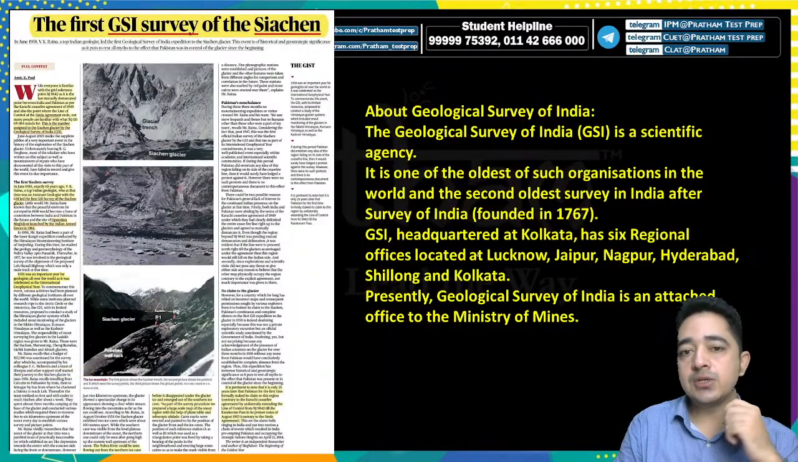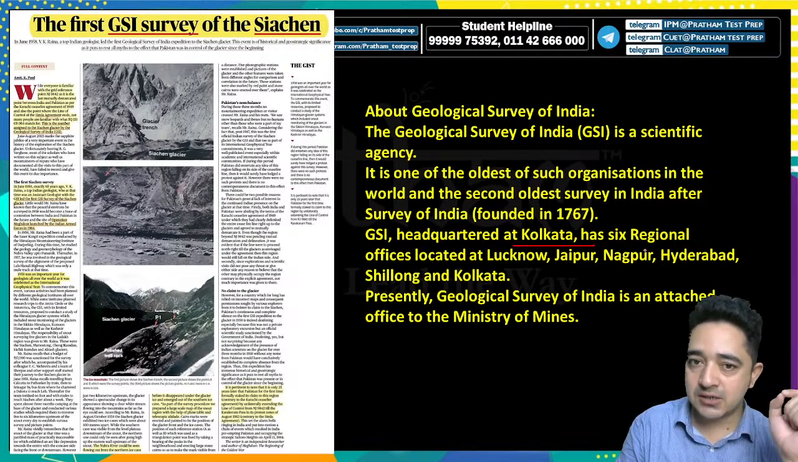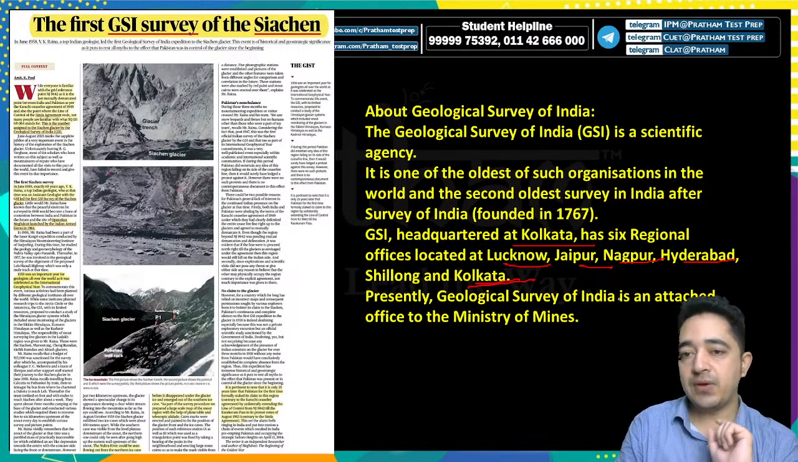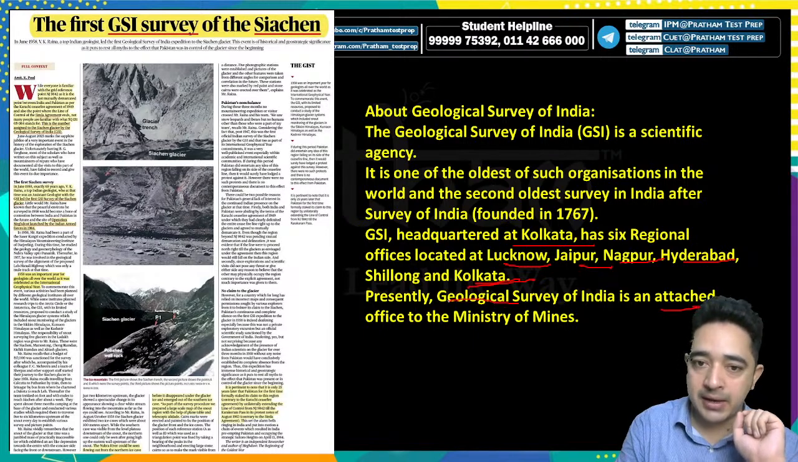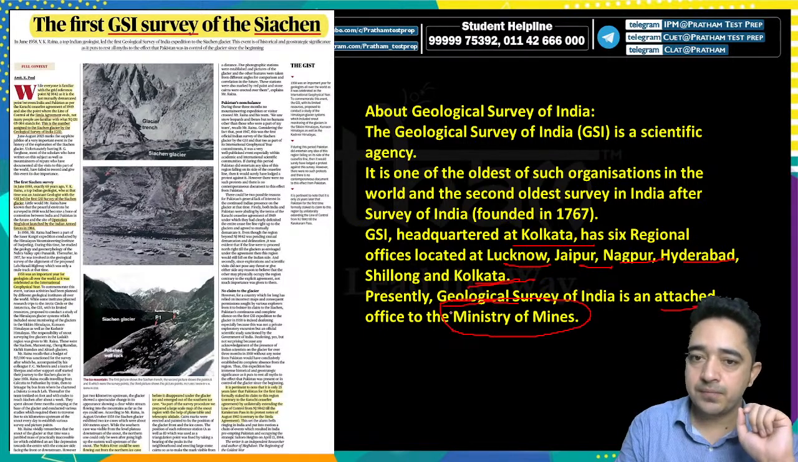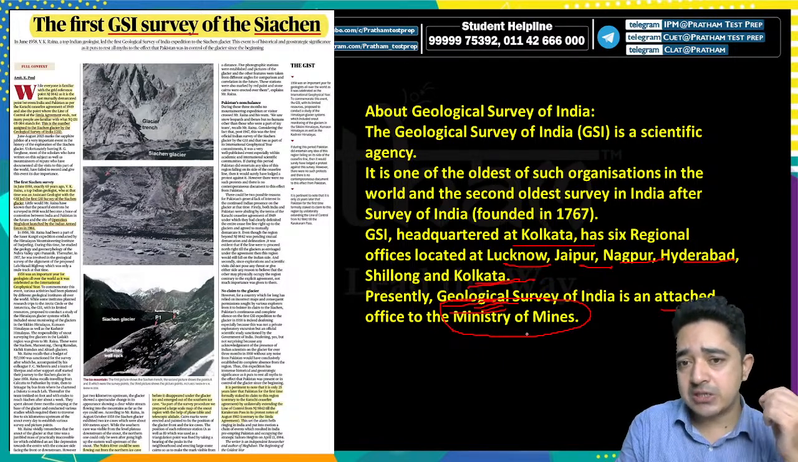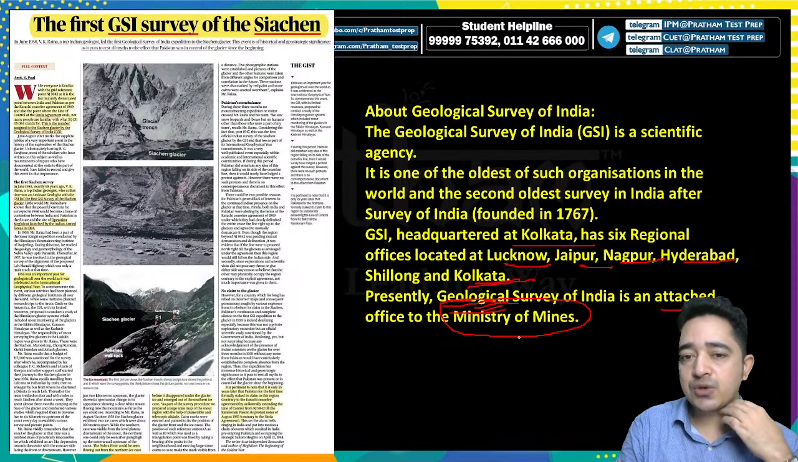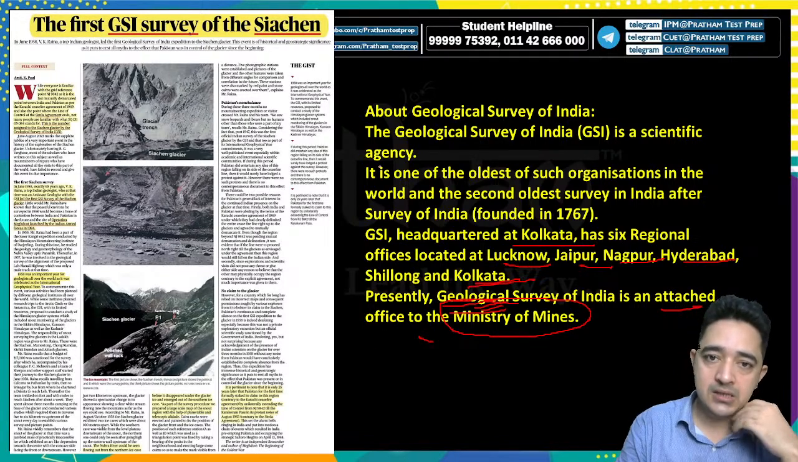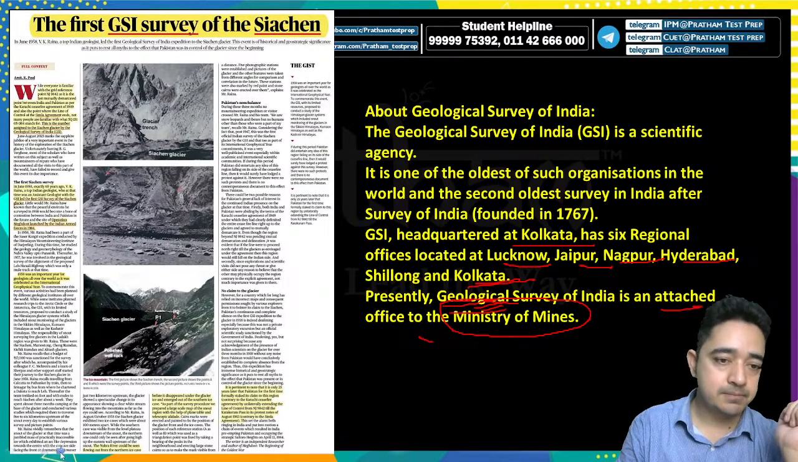The GSI का जो headquarters है in Kolkata have 6 regional offices located at Lucknow, Jaipur, Nagpur, Hyderabad, Shillong and Kolkata. Presently, Geological Survey of India is an attached office of Ministry of Mines, not Ministry of Culture. Make sure that this comes under Ministry of Mines. These information need to be remembered.